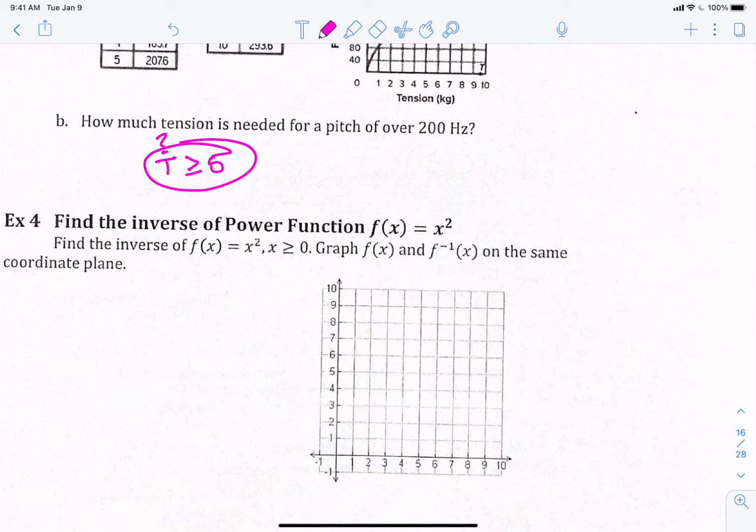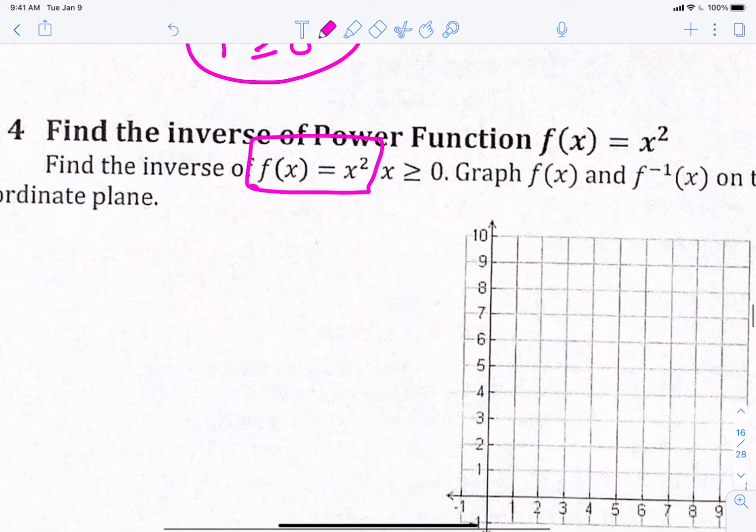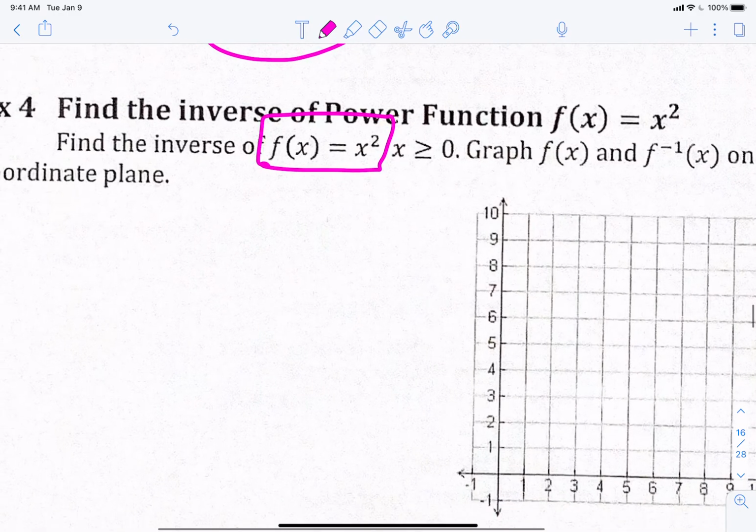Okay, example 4. Find the inverse of x squared. What undoes an x squared, or what's the inverse of an x squared? Square root. Aha, that's what we're talking about, right? Okay, so let's do the 4 steps. f of x equals x squared. I'm going to rewrite it.